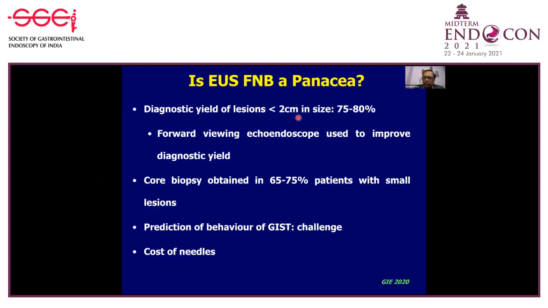So there have been a few attempts to increase the diagnostic yield of EUS-FNB. One way is to use a forward-viewing echoendoscope where you get an end-on view of the submucosal lesion, but again, the results have not been so convincing. The core biopsy was still obtained only in 65 to 75% of patients with small lesions, and the prediction of behavior of GIST despite using EUS-FNB still remains a challenge, and the cost of the needle is another important factor, which is important in countries like ours.